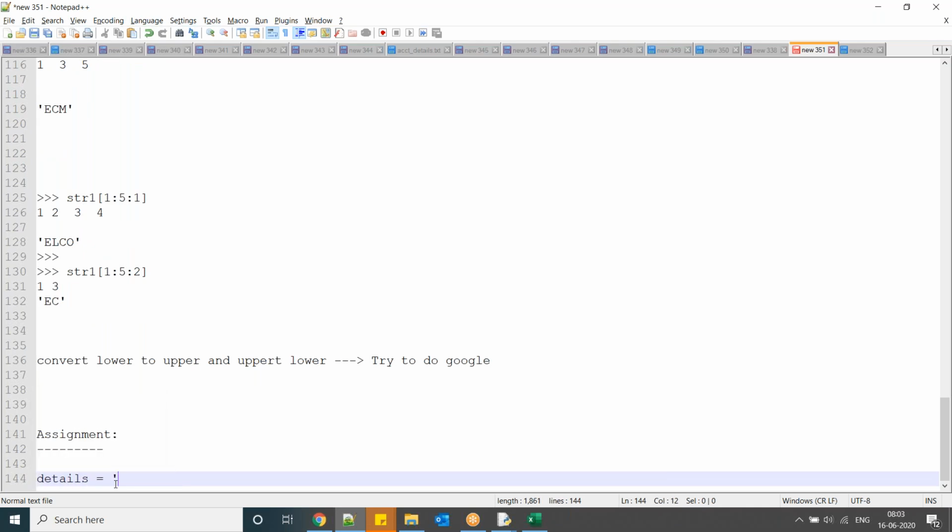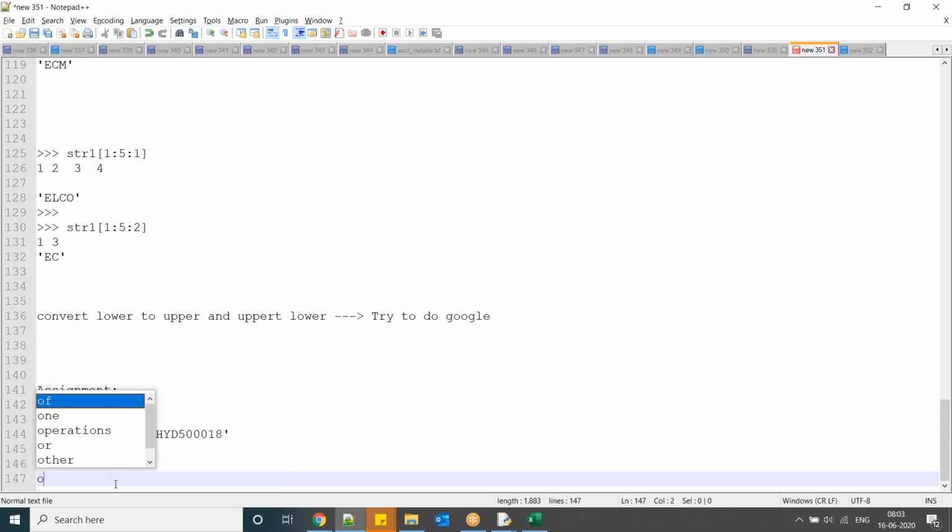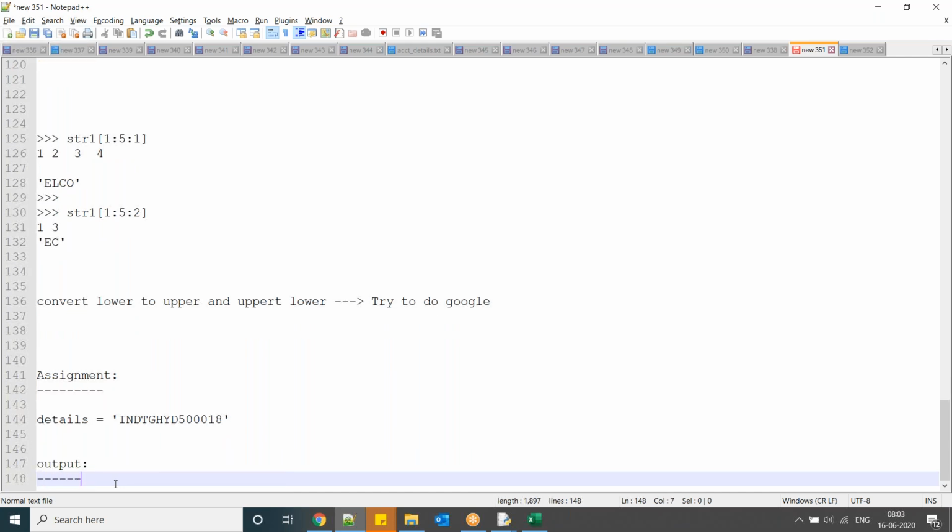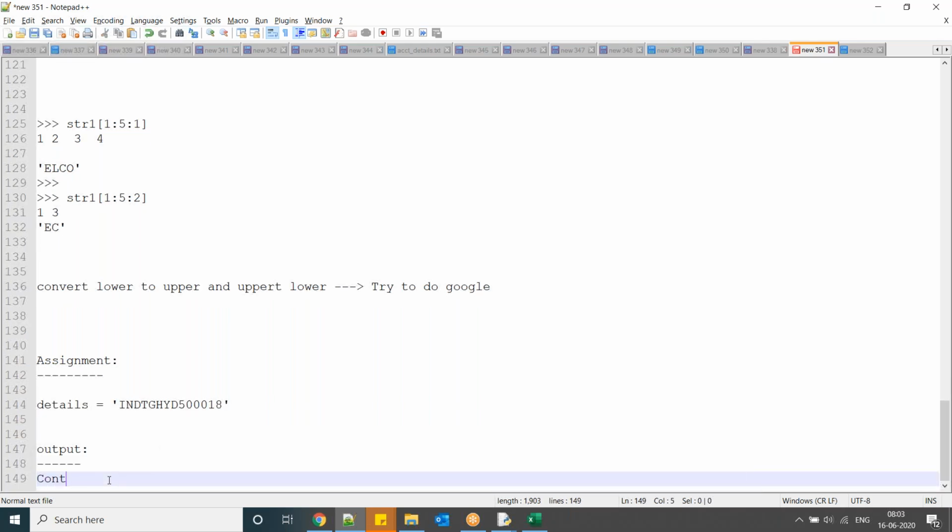So I have a details equal to, so okay, I have a string like this. In this string, I want output. Take this string in your program, and I want output as country code.